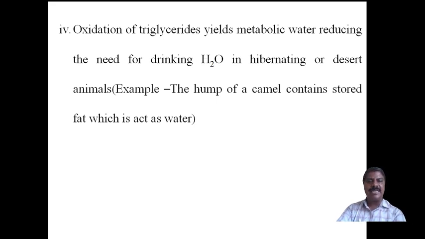It converts the triglycerides into water, which is automatically generated in the body, since the animal cannot take water from outside. When oxidation of triglycerides takes place, water is generated in the animal's body, and that water reduces the thirst of the animal.